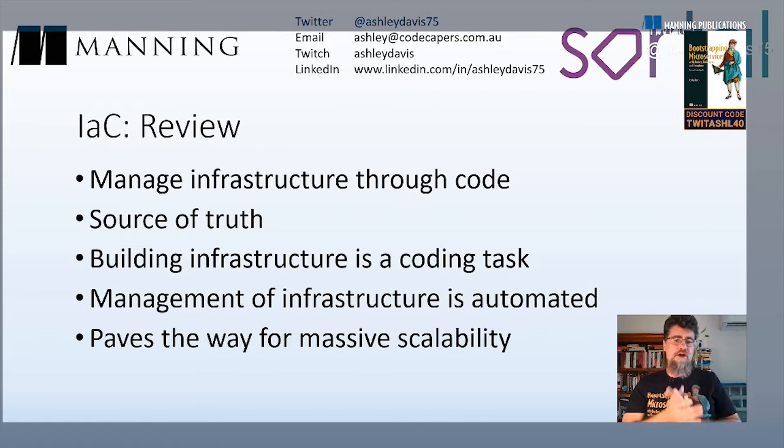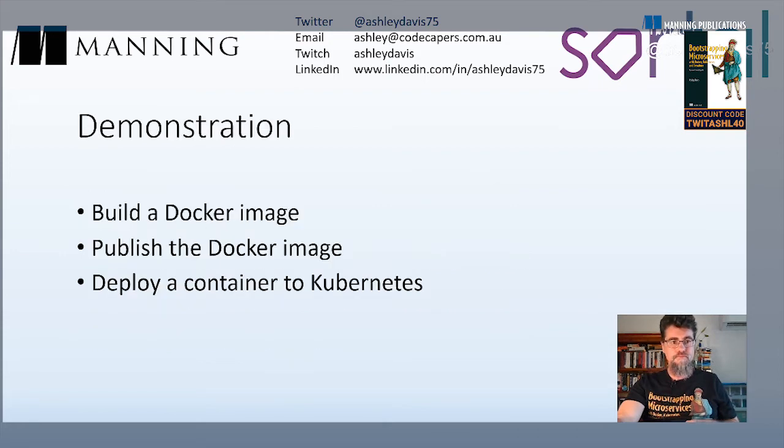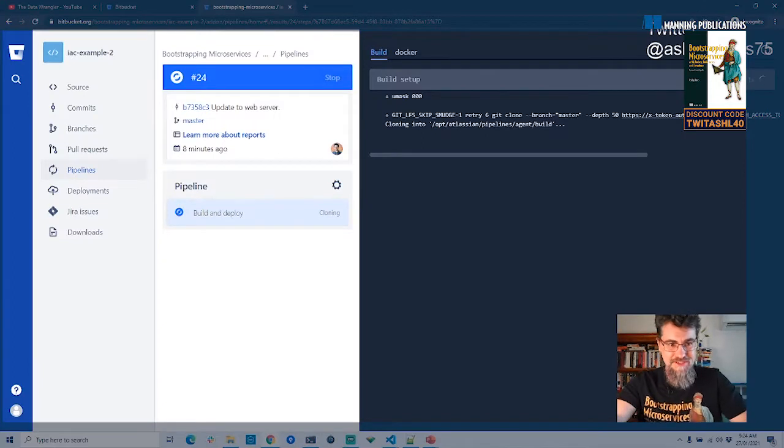And again, if you want to go into more detail, please look up the first part of this talk on YouTube if you want to go deeper on what infrastructure as code is. I talk a lot about that in the first video. Okay, we're on to the full demonstration. I'm going to go back to my small demonstration and see what's happening there.